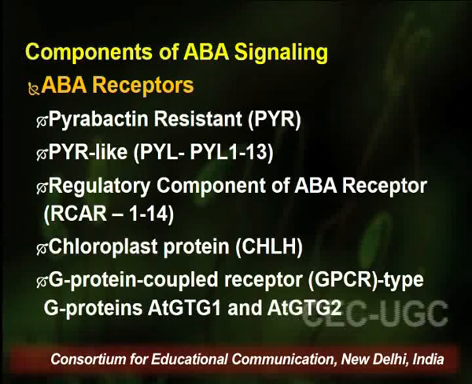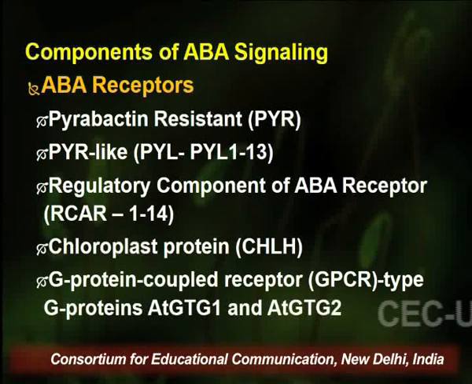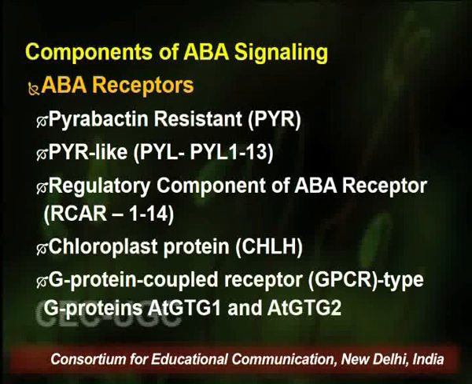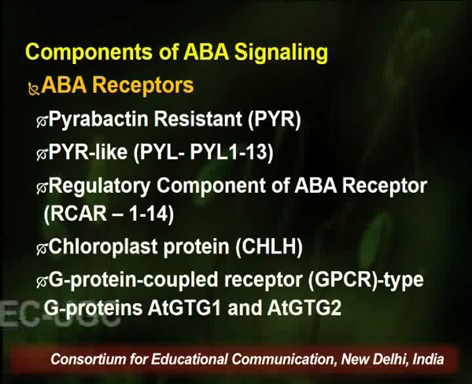Another type of receptor is the chloroplast protein or CHLH receptors. Earlier it was believed that these chloroplast protein receptors are responsible for chlorophyll production in the plants. But later it was found that these receptors have a specific capability of binding with abscisic acid, so now they are considered as abscisic acid receptors.